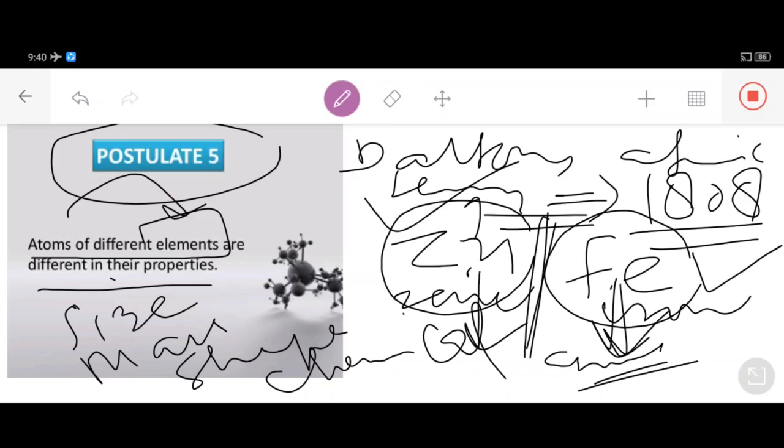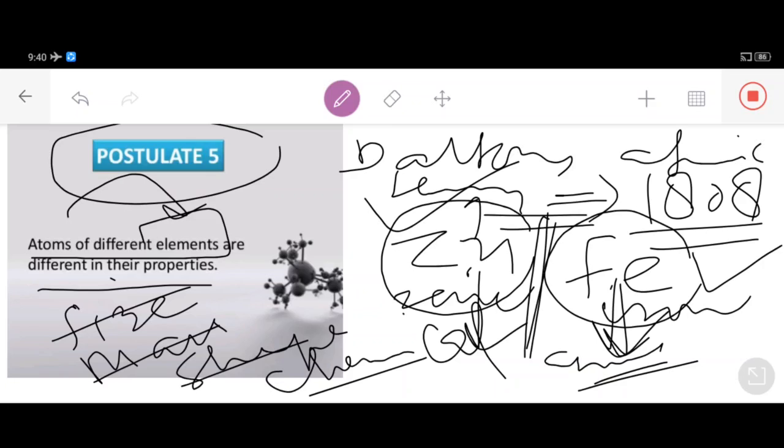The atoms of zinc will have the same size, same mass, same shape, same chemical properties, but the atoms of zinc will not match with the atoms of iron.